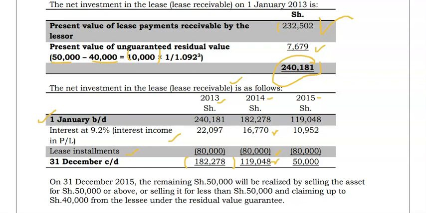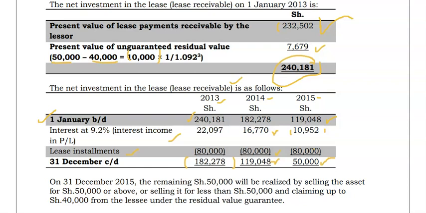The closing balance in 2014 will be the opening balance in 2015. Then you add the interest, then you pay. So the end balance here is 50, which is the residual, although it was guaranteed at 40. That's why it gives us 50, because you had already included it here. So that is how to work on it.